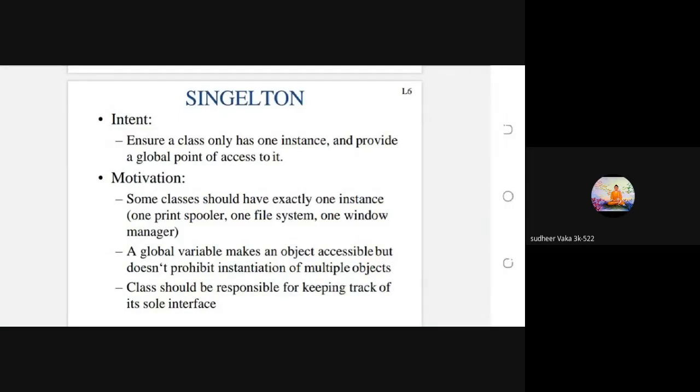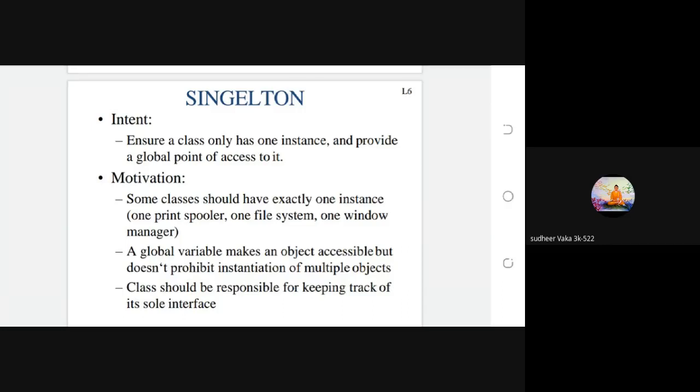Do you understand what I am saying to you? Yes, sir. Okay, thank you. Next is the motivation. What is the motivation of the singleton design pattern?